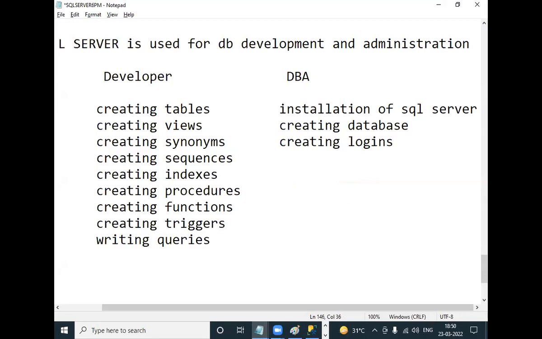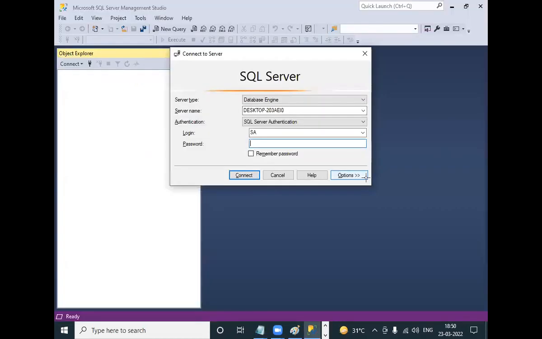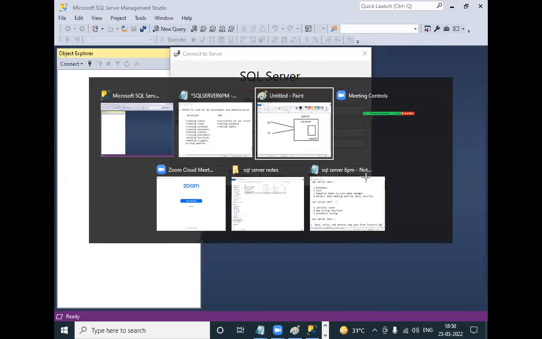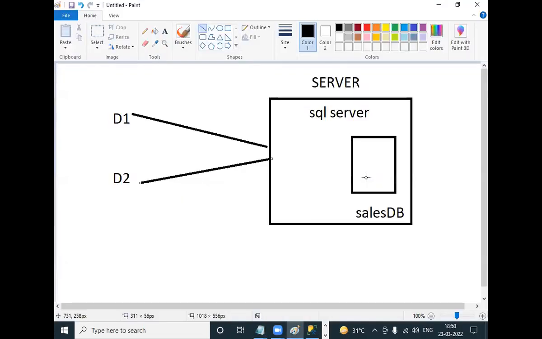Sir, actually, these developers, developer 1 and developer 2, have been working for 2 months. They created some number of tables. They created some 100 tables, where all the 100 tables are there.